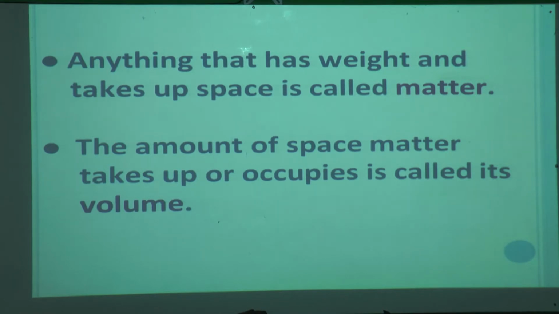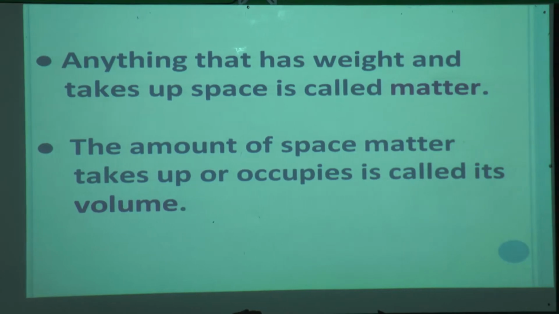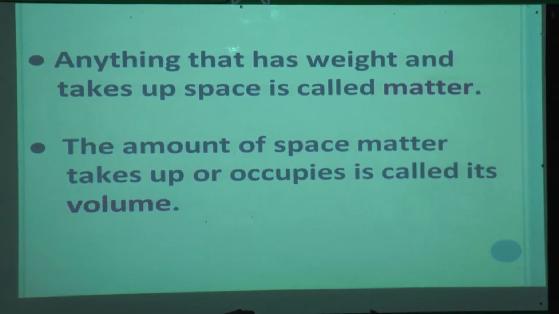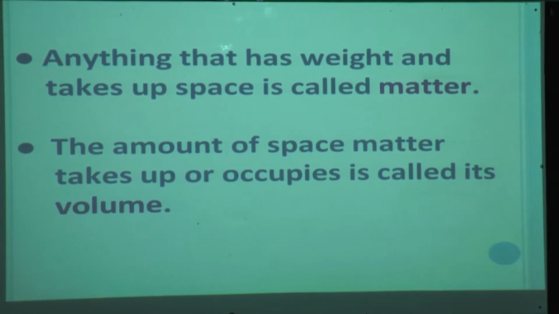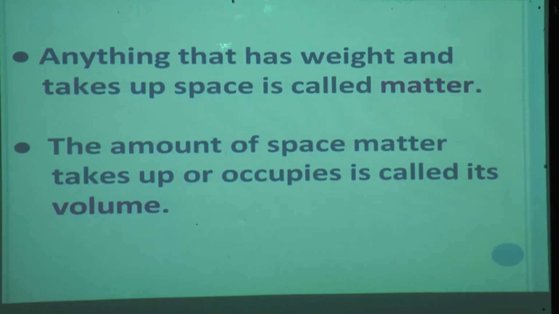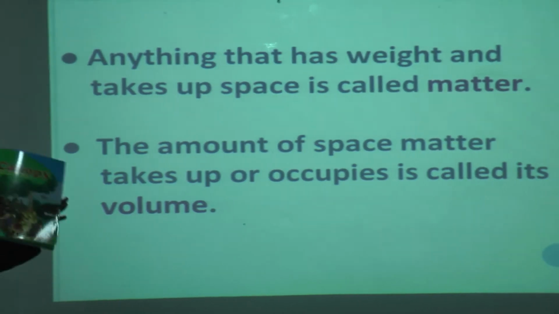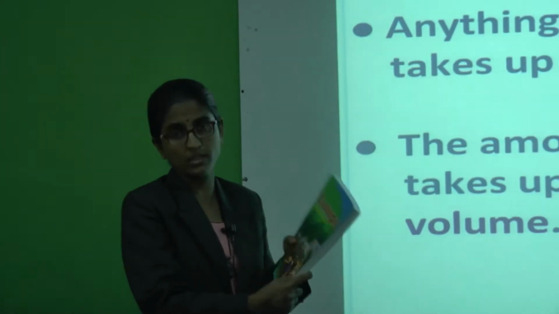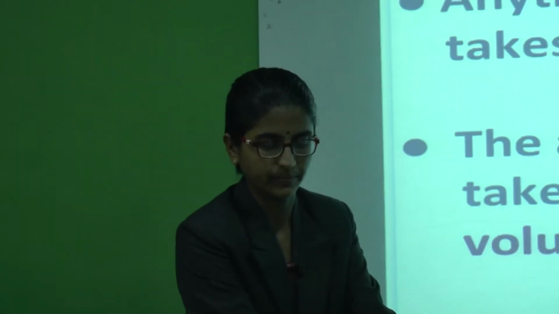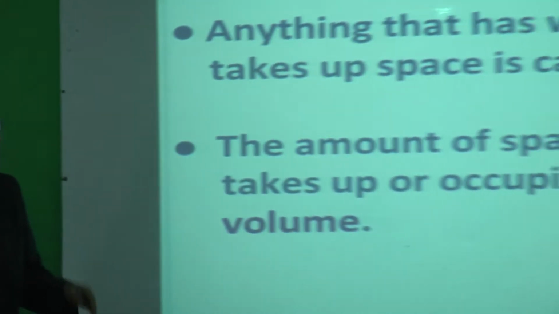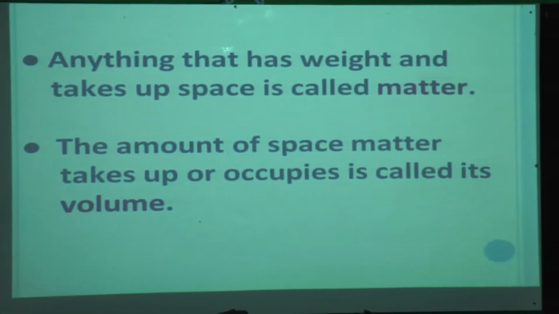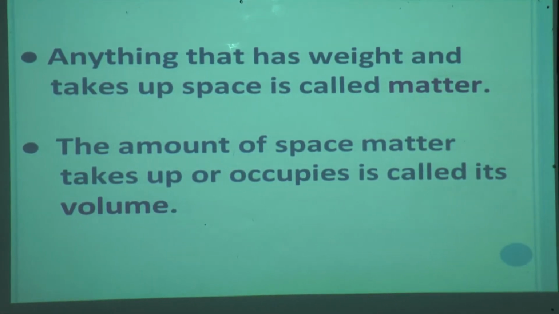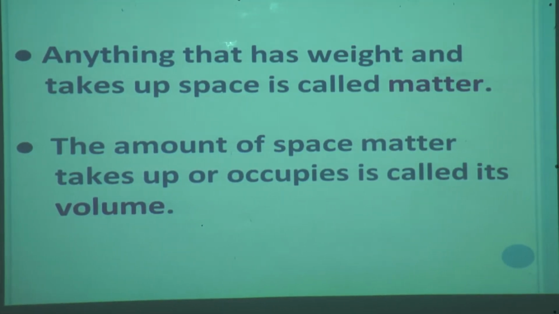For example, this book has weight and it takes up space. So the book is called matter. And the amount of space that matter occupies is called its volume.